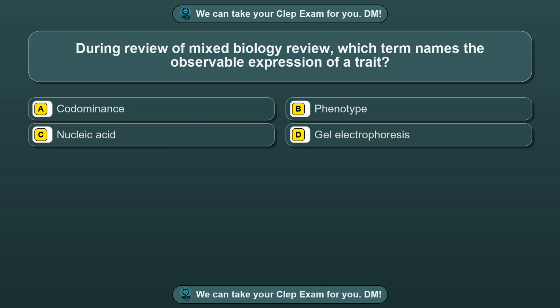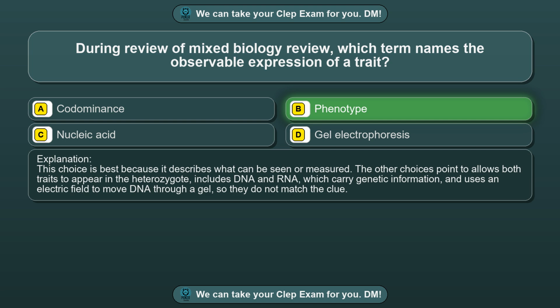Question 23. During review of mixed biology review, which term names the observable expression of a trait? Option A, codominance. Option B, phenotype. Option C, nucleic acid. Option D, gel electrophoresis. The correct answer is option B, phenotype.